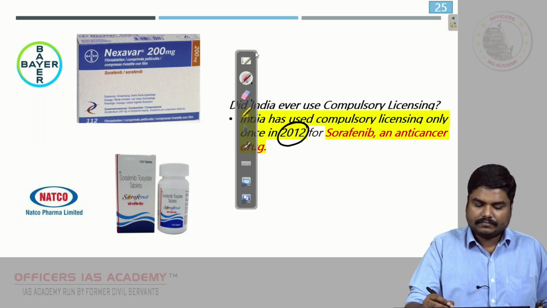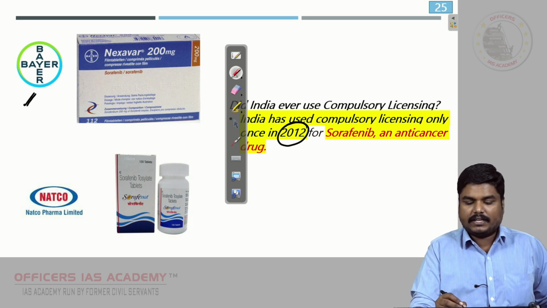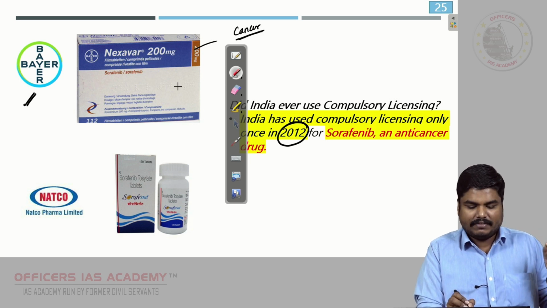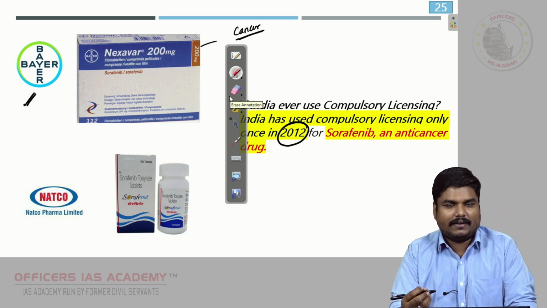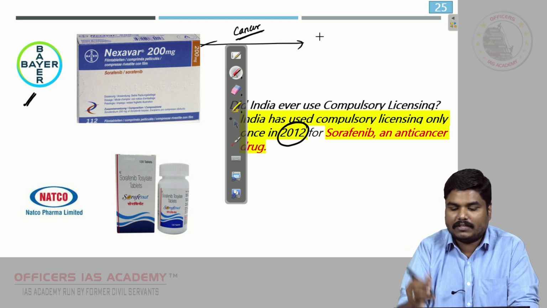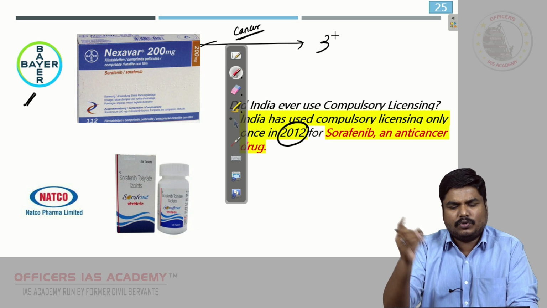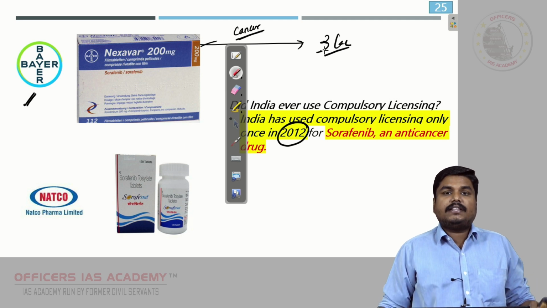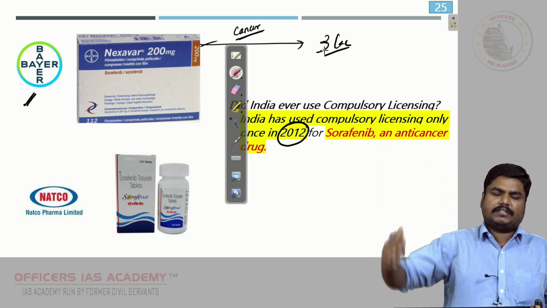So Bayer, a foreign pharma company, came with a drug for cancer. That drug is called Nexavar 200. This drug, a 1 month course, was costing almost 3 lakh rupees, I guess, 2.7, 2.8, roughly 3 lakh rupees, assume. 1 month, 30 days, tablets for 30 days is 3 lakh rupees. They were selling it, they patented it. Okay, they got the patent and they were selling it at a very high price.